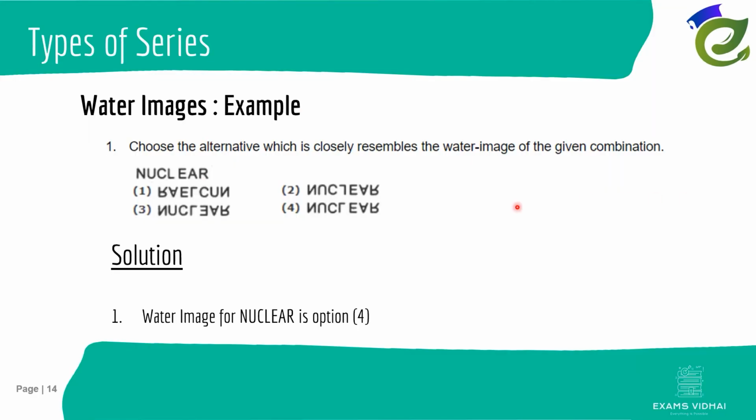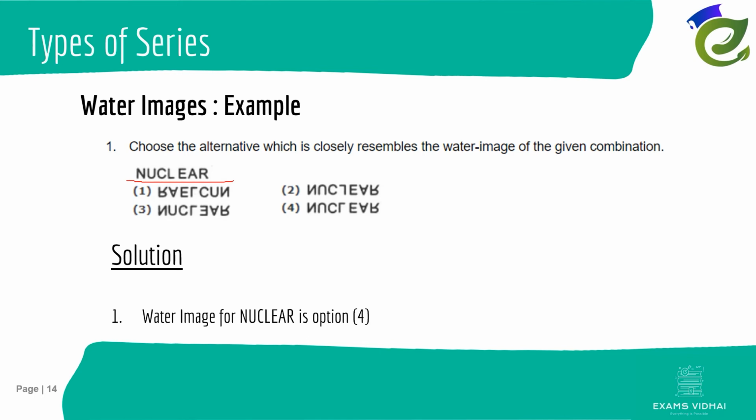Now they have given you one word here, nuclear, and they are expecting the water reflection, so how it looks in water if you keep nuclear. I am drawing one boundary here similar to the one we saw in our previous slides, and then you have to imagine, breaking it down to each letter, how N will look in water, how U will look in water, C, and in a similar way the rest of the letters.